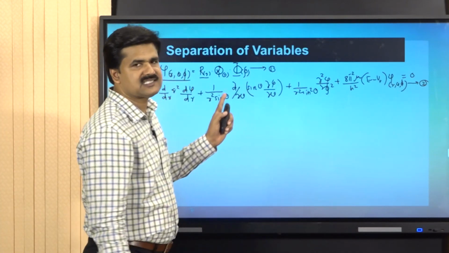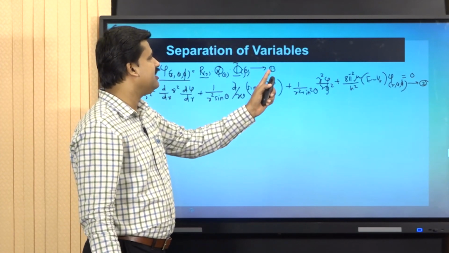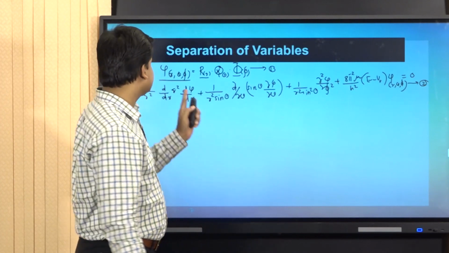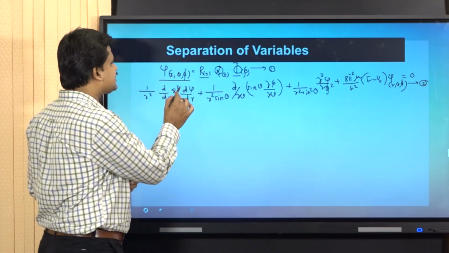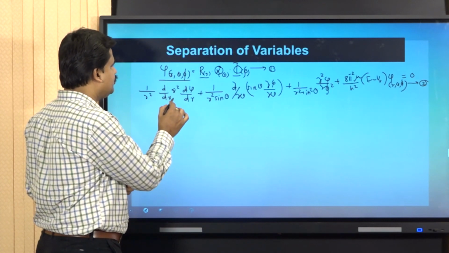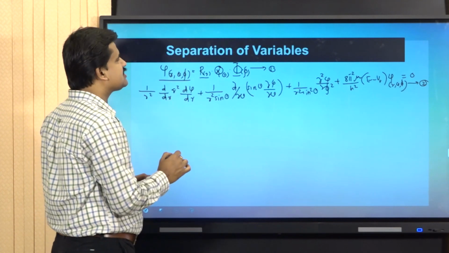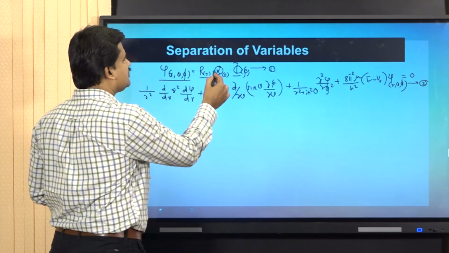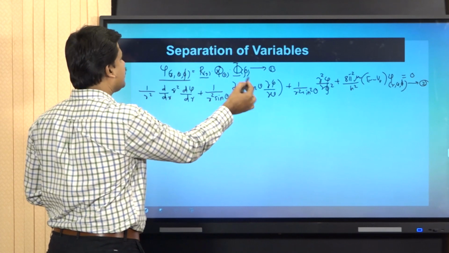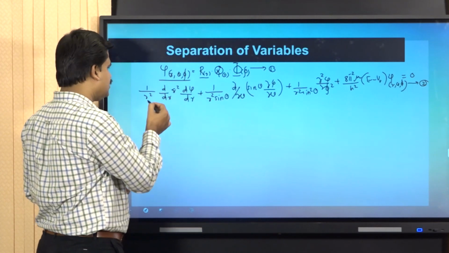Now I am going to substitute equation 1 in equation 2. Since the first term is differentiation with respect to r, I can take the two parts theta of theta and phi of phi as constants and take them outside.